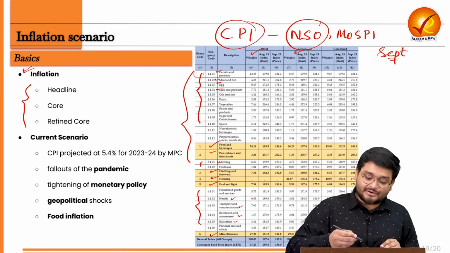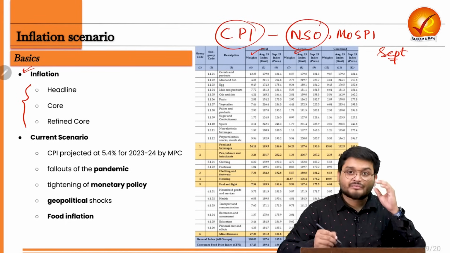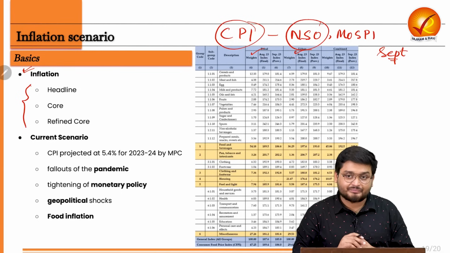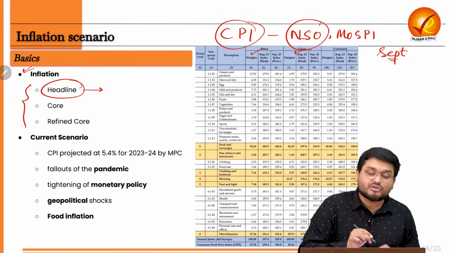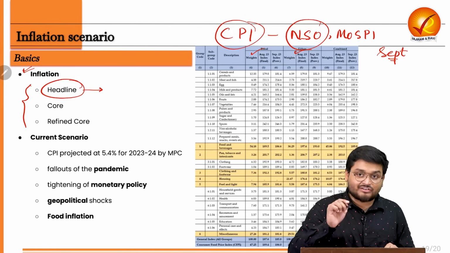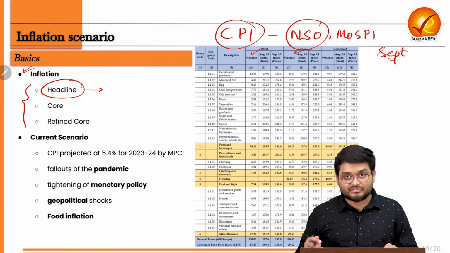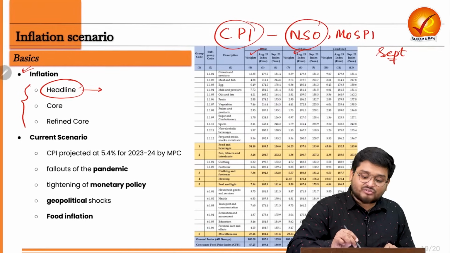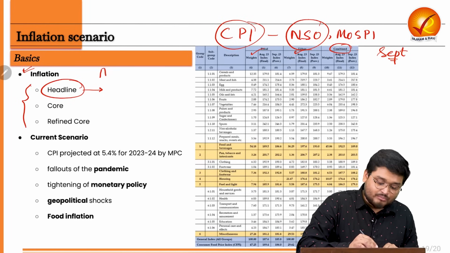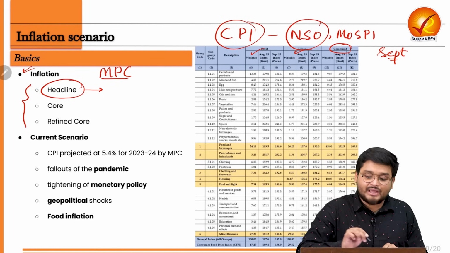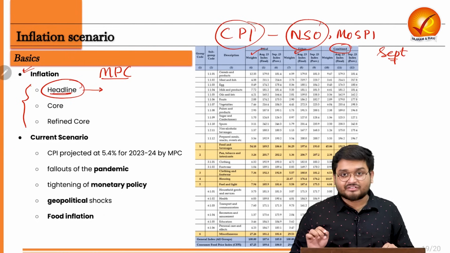Now we have to understand that all these are the goods and services in total. So headline inflation is combining, or calculating, the rise in prices in all of these goods and services, right? It is actually taking the CPI combined. When it comes to the Monetary Policy Committee in India, it is taking the CPI combined. So that is the headline inflation.